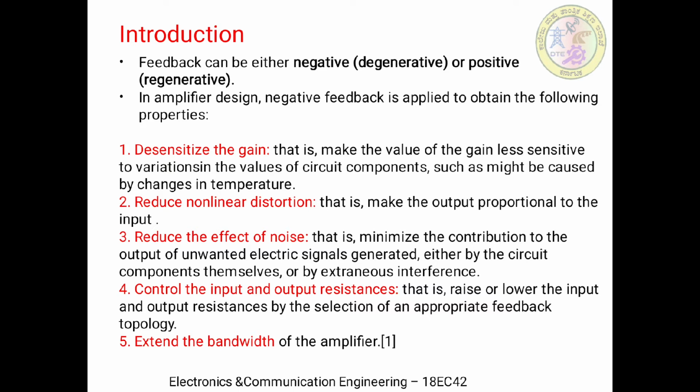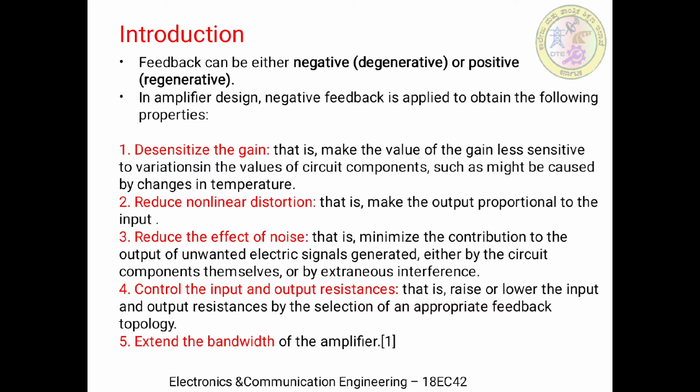Reducing the effect of noise is nothing but minimizing the contribution of the noise signal or any unwanted signals at the output, making the entire amplification system less affected by noise. In effect, they reduce the noise interferences.